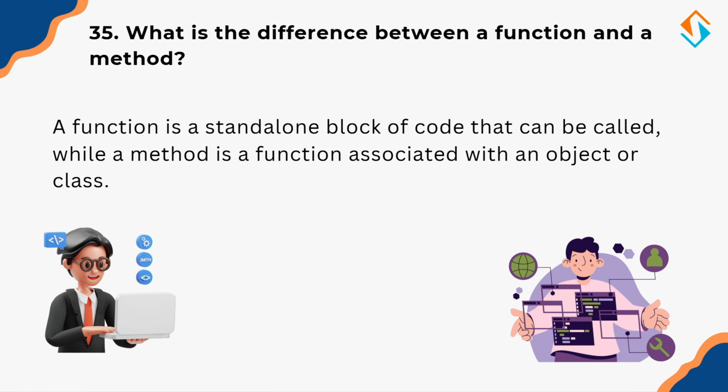Now let's move to programming and explore the difference between functions and methods. A function is an independent block of reusable code that performs a specific task, while a method is a function that is associated with an object or class. Think of a function as a general recipe that everyone can use, while a method is like a recipe inside a specific cookbook. It belongs to that book or class and is used accordingly. Methods have the advantage of working with the data contained in an object, making them essential for object-oriented programming.